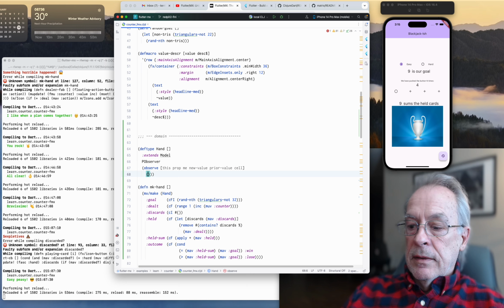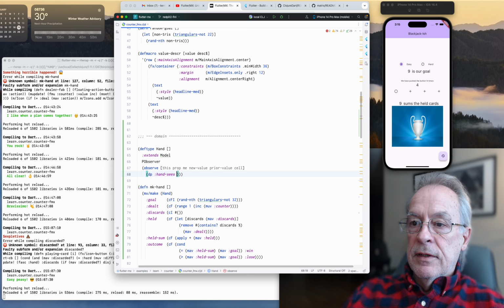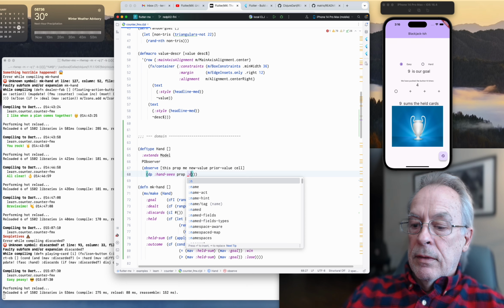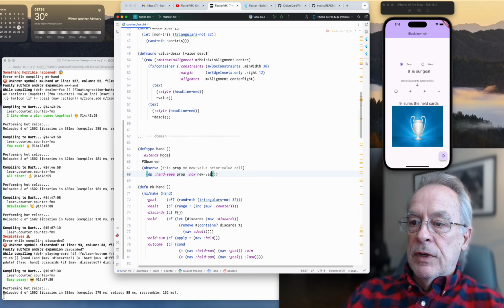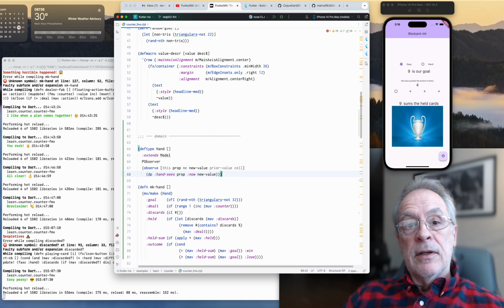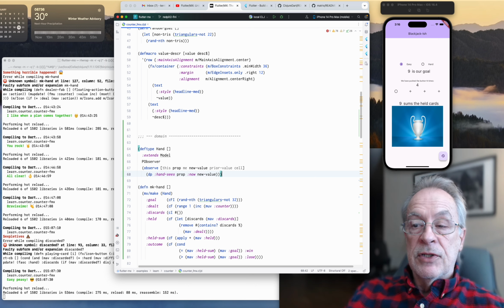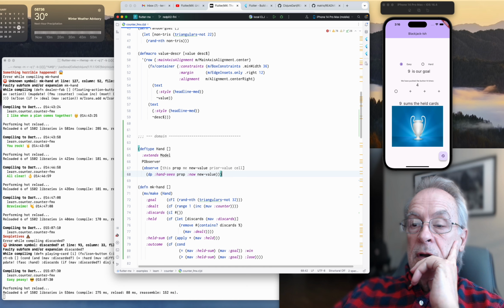Let's print out observes and sees prop, new value. All right, so this is what observers are all about. When things change, we want them to propagate automatically to other values that depend on it. But what if I want to intervene somewhere and make something happen when some particular value changes, something outside the reactive flow? That's what the observes are for.